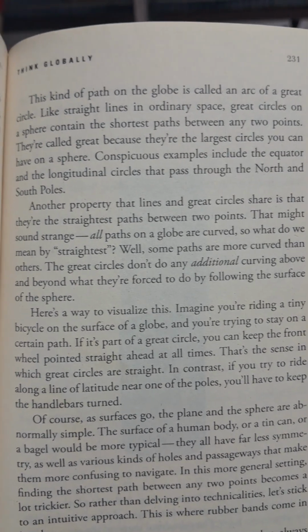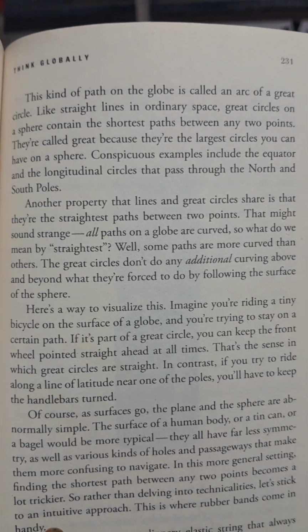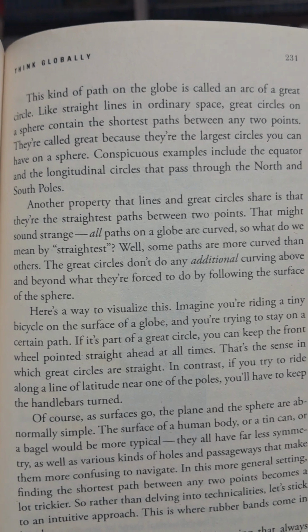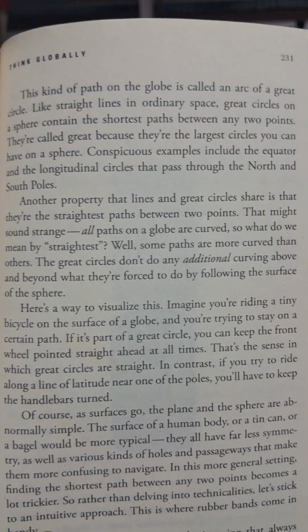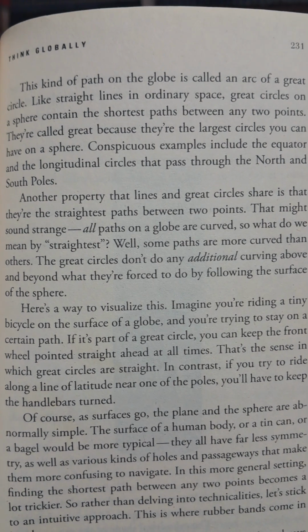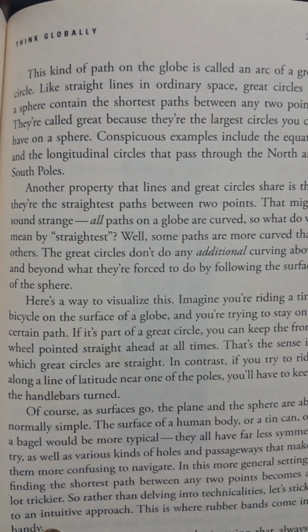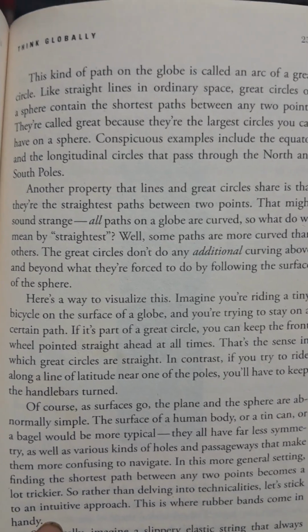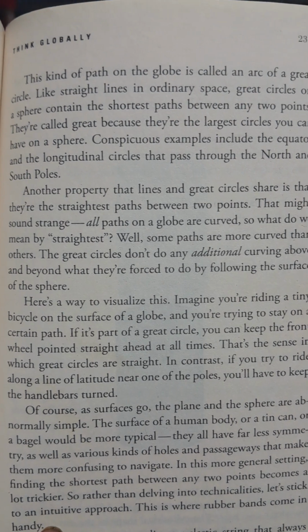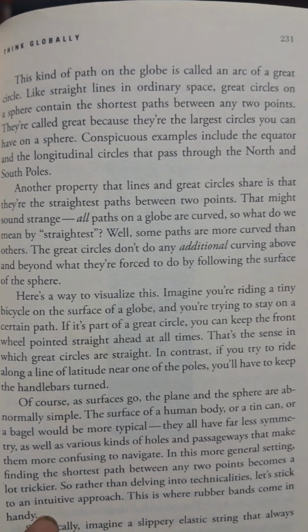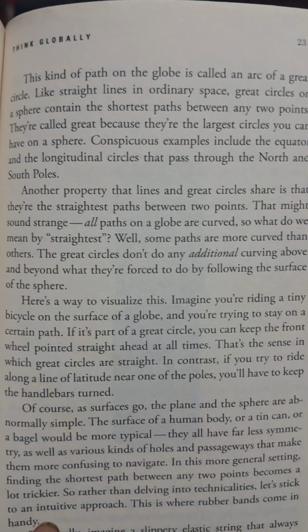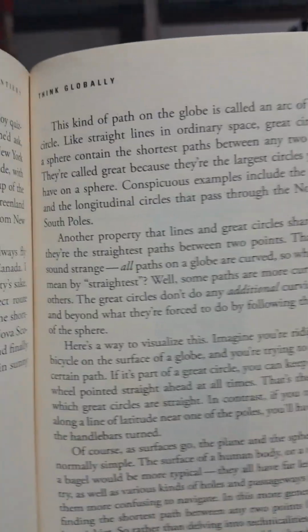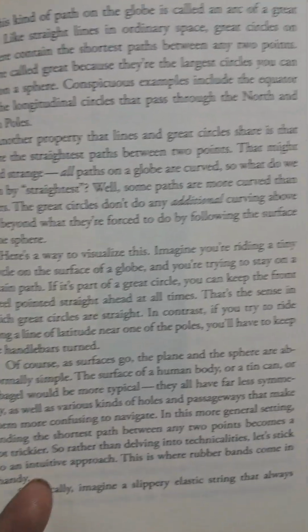Now the main point is you want to say it is straight. Another property that lines and great circles share is that they are the straightest path between the two points. That might seem strange. All the paths on the globe are curved. So what do we mean by the straightest? Well, some paths are more curved than the others. The great circles do not do any additional curving above and beyond what they are forced to do by following the surface of the sphere. Okay, this is the main idea. It can be explained that way.